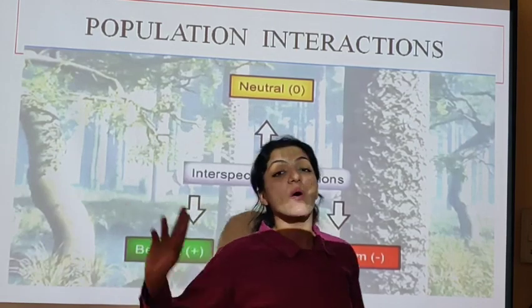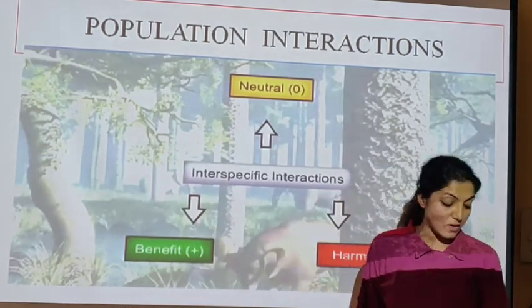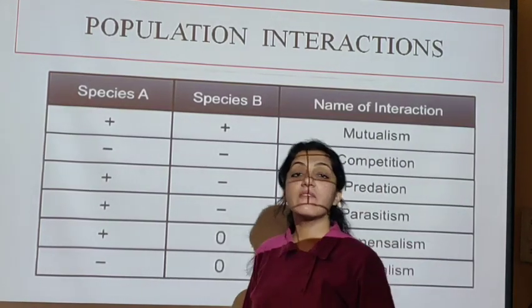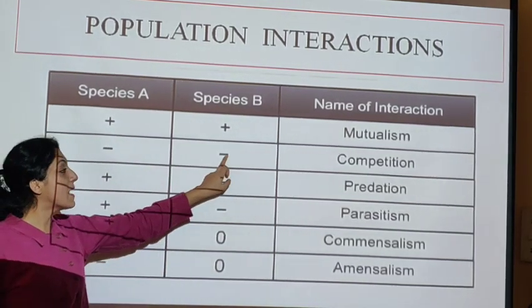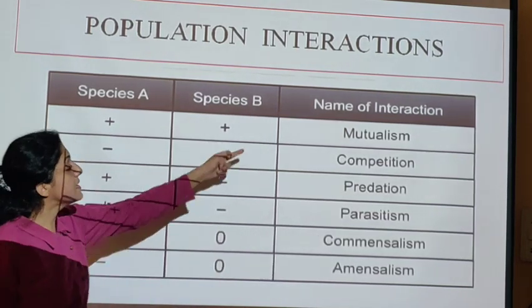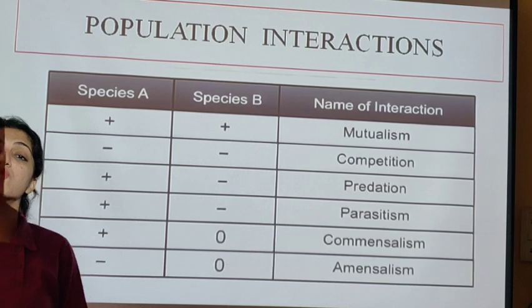We are going to see all these types and the permutations and combinations of each. So now, if I put a plus sign for beneficial, a minus sign for harmful and 0 for neutral, these are the types of interactions I can derive between two species.